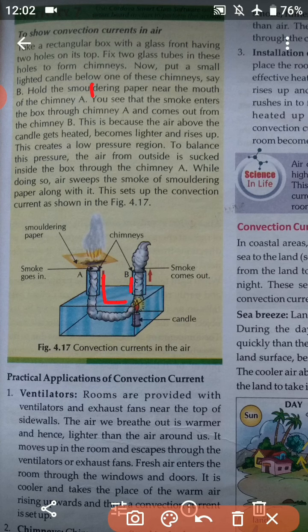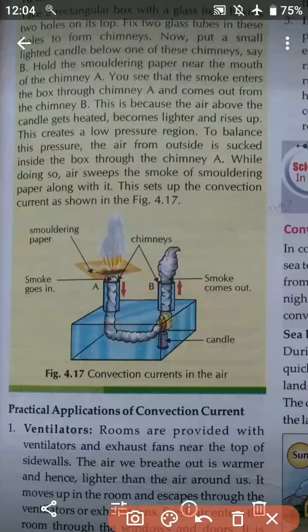Okay, students. This is because the air above the candle gets heated. The air present above the candle is heated, becomes lighter and rises up. This creates a low pressure region, and in order to balance this pressure, the air from outside is sucked inside the box through chimney A.